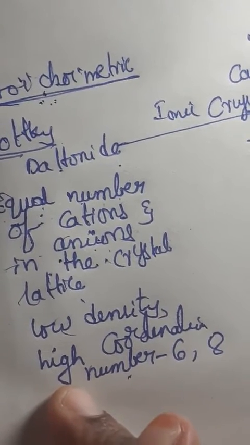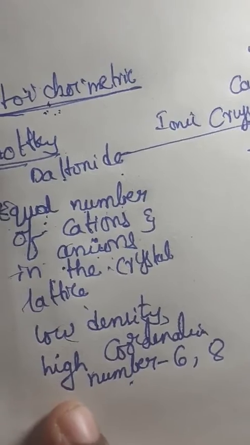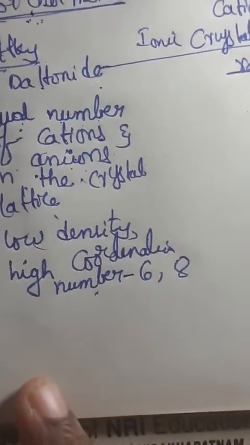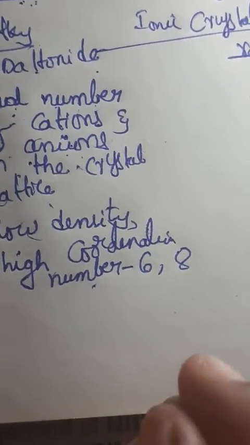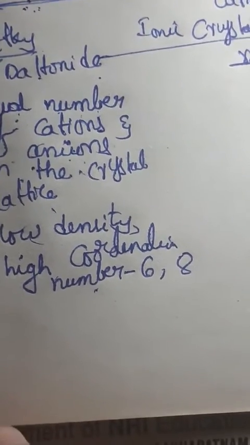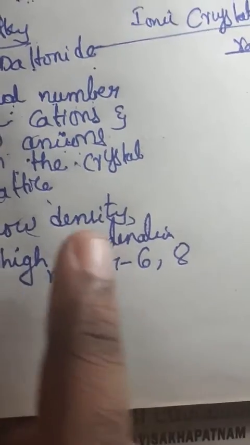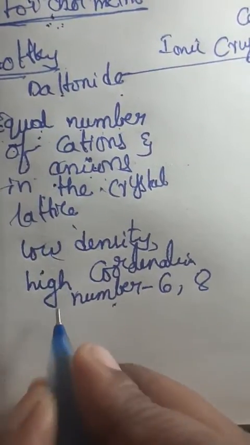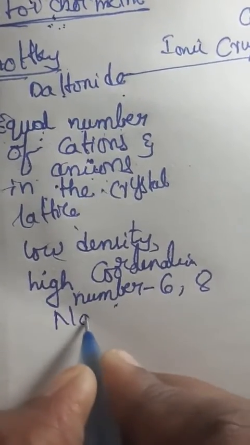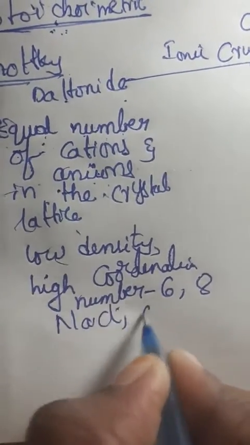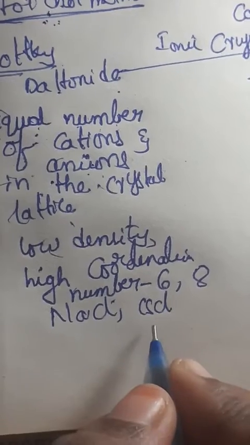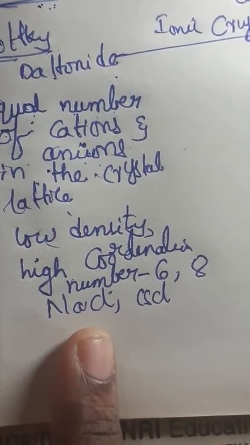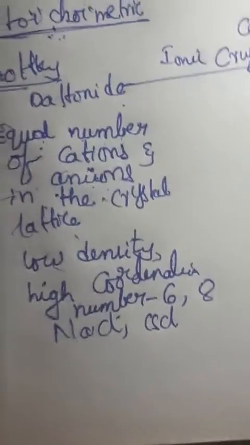Coordination number means what? Already I have spoken to you about coordination number in close packed structures. It means the number of nearest neighbours adjacent lattice points, that we call the coordination number here. So here we are going to take examples: NaCl and CsCl. So this is about the examples. Let us see it in a diagrammatic manner.